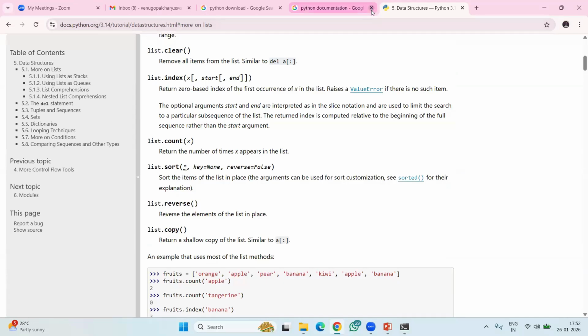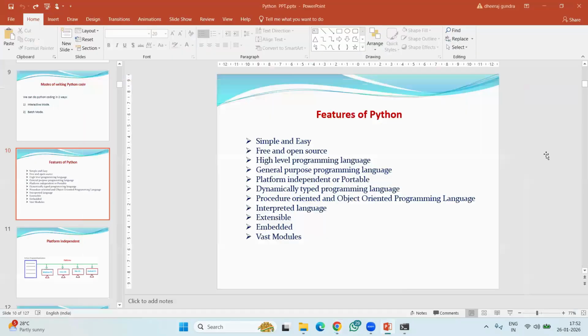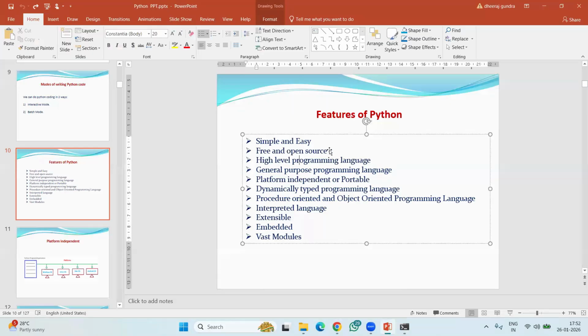This is the official documentation given by the Python people. This documentation is available on Google, and anybody can use it. That is what open source means here. Python source code is available openly. Simply put, the documentation is available openly and anybody can use it. That is what free and open source means.